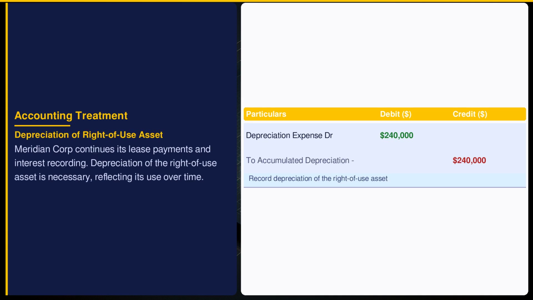Depreciation of $240,000 for the right-of-use asset is charged, aligning with the asset's economic benefit over the lease term. Indian Accounting Standard 7 mandates systematic allocation of the asset's cost, impacting both the balance sheet and the income statement, by recognizing wear and tear over time.